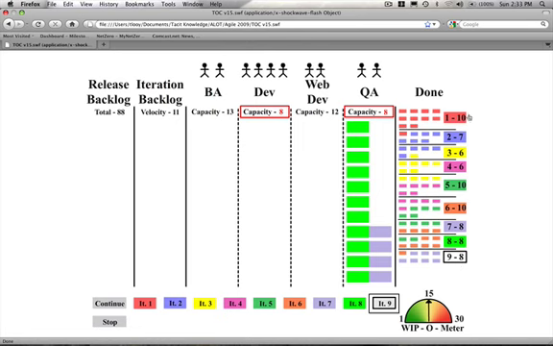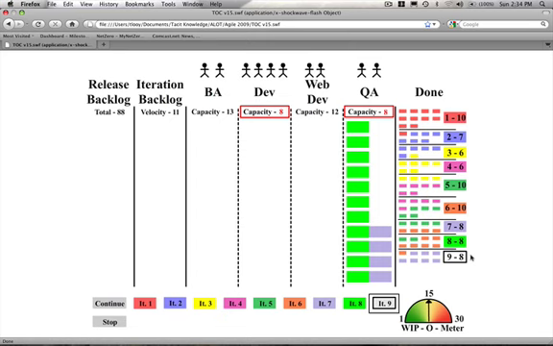So one of the things that we notice here is that slippages in the system have accumulated. As you can see, we've had slippages where our total velocity has gone from 10 to 7 to 6 to 6, and those have accumulated. And any gains that we had in the system really didn't accumulate because of the constraint that we had in our system. Eventually, because the work cycle for those story cards was too long, when we had to go back and do some rework on those, they had to get put back in the queue. They couldn't be dealt with immediately, and that had another impact on our system.